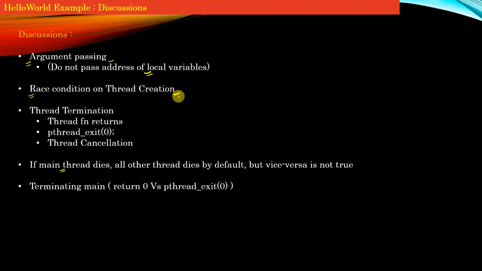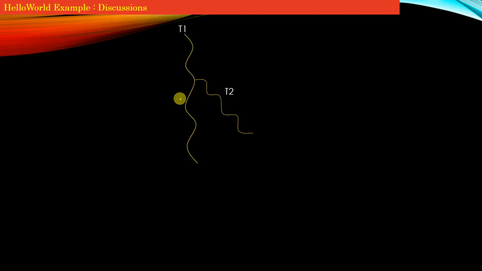Let us switch to point number 2, that is the race condition on thread creation. This point means that during new thread creation, a race condition happens. To illustrate this, as you can see on the screen, I have a thread T1 and this is the fork point. The thread T1 creates another thread T2, right? Now let us suppose that immediately after the fork point, there is an instruction I1 which is present in the execution flow of the thread T1, right? And immediately after the fork point, there is an instruction I2 which is the first instruction in the execution flow of the thread T2, right?